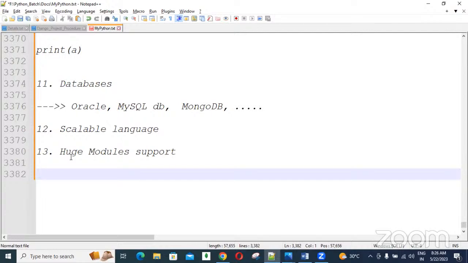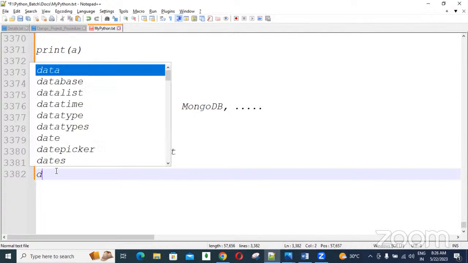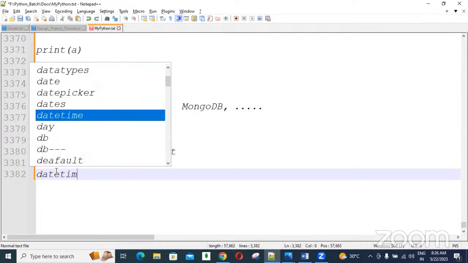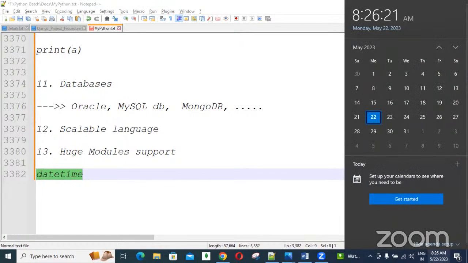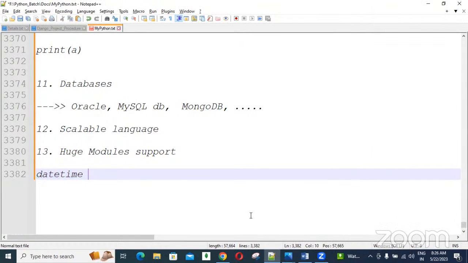For example, date related, guys. Datetime, like one module is there. This comes along with Python software when we are installing. Using this datetime module, we can represent system date and time. Presently what is the date, the time, the year, the month, and whatever format we want, we can design using the datetime module.